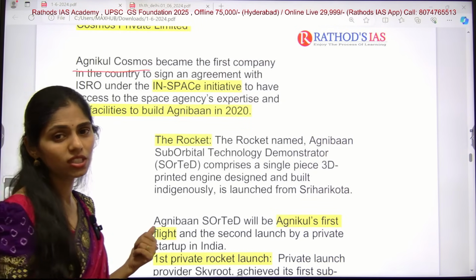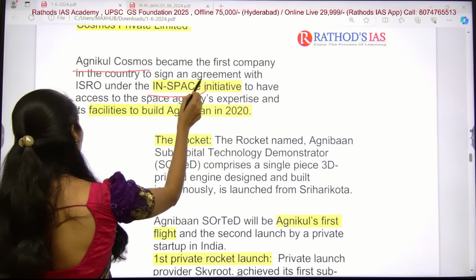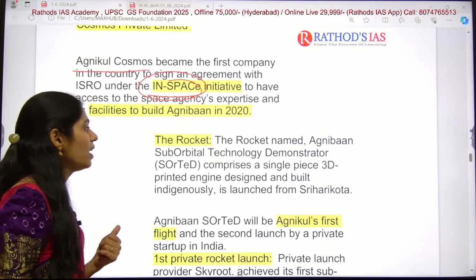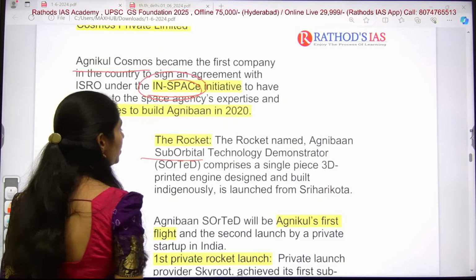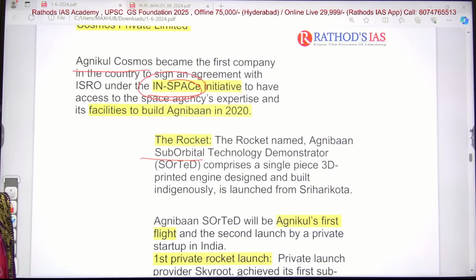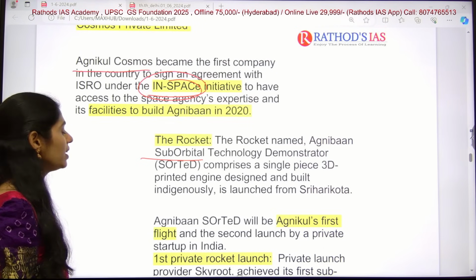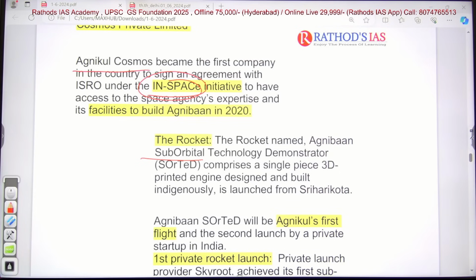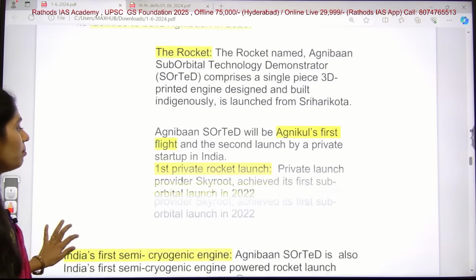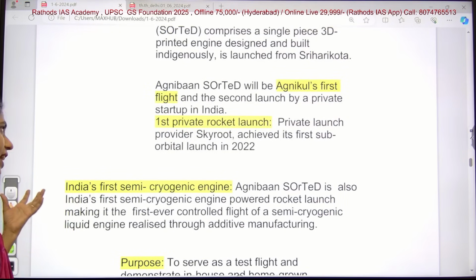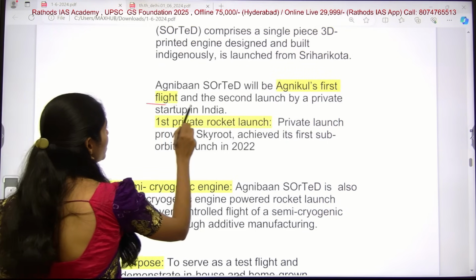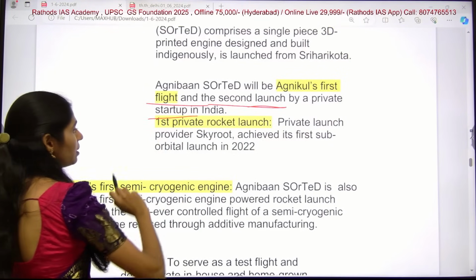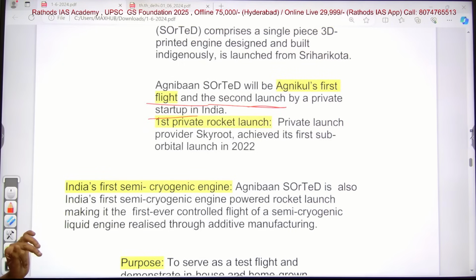So why did I take this article? Because to make you know about what this is in space. And the rocket used here is the Agniban suborbital technology demonstrator, which comprises a single piece 3D printed engine, and it is built indigenously at Sriharikota. So this Agniban, or sorry, not a missile, it is from a private agency. It will be Agnikul's first flight, and it is the second launch by a private startup in India. So the first one is by Skyroot and the second one is by Agnikul.